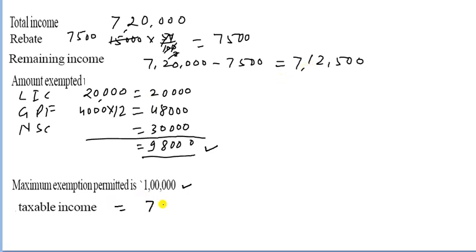So taxable income will be 7,12,500 minus 98,000. Now subtract this one.